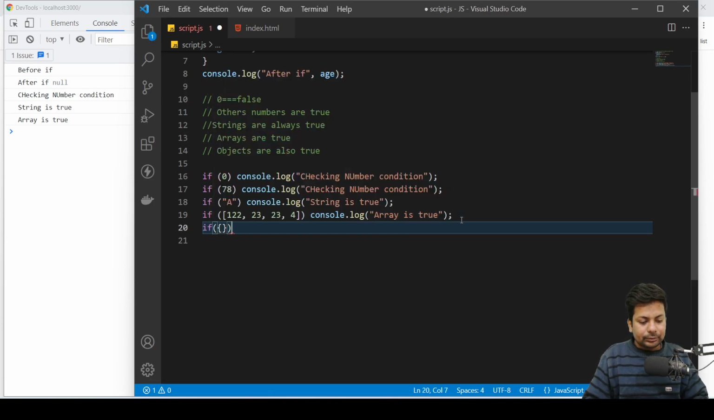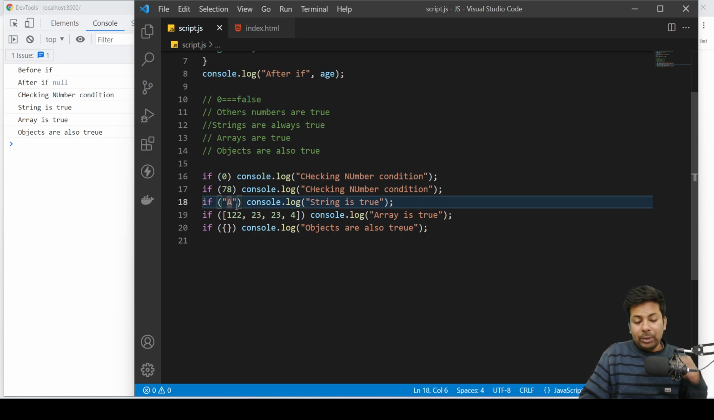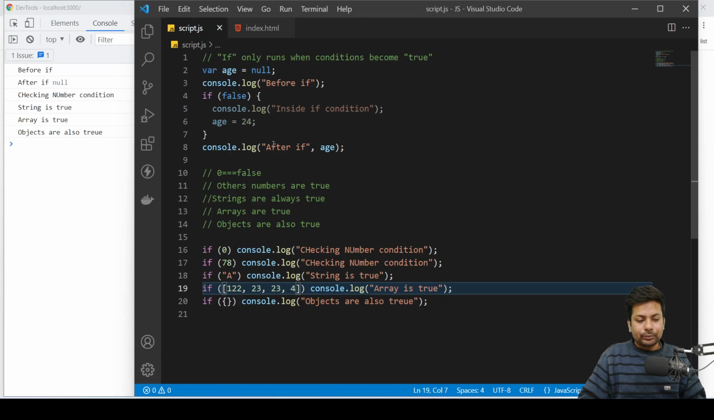Object, console.log. Objects are also true. See, object also true. Empty object, no matter, it will always be true. So 0 is false. Other than that, any number, strings apart from empty string, arrays, objects, all are true.